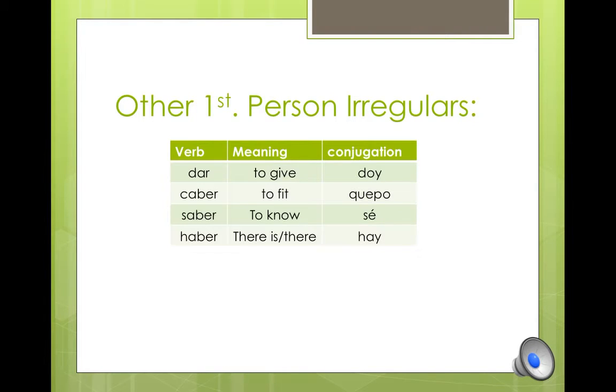You have the English meaning here next to them, and their conjugation in the yo form would be quepo, sé, and he. Note how sé has an accent mark. Without it, it would be a pronoun. So please, the accent mark indicates that that is a verb.